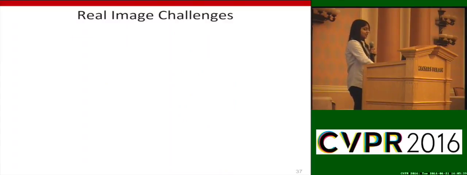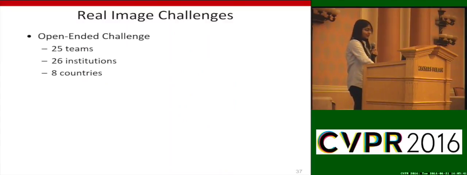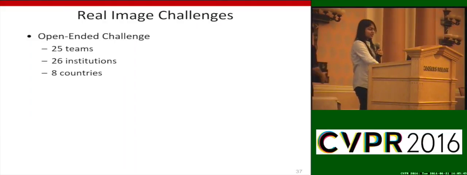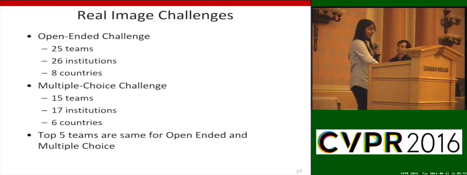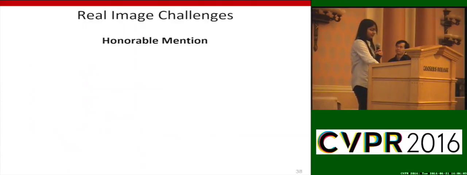Now for the real images competition. So we had 25 teams from 26 institutions across 8 countries for the open-ended track. For the multiple choice track, we had 15 teams from 17 institutions across 6 countries. And the top 5 teams are the same for open-ended and multiple choice tracks.